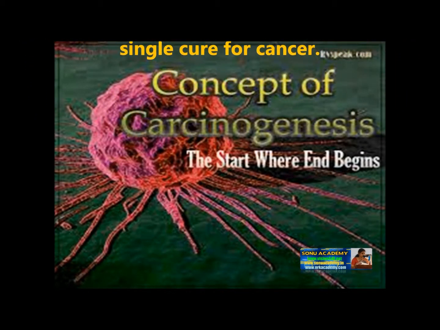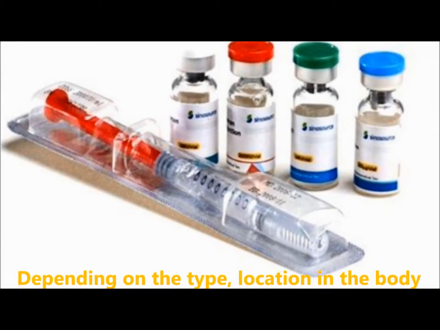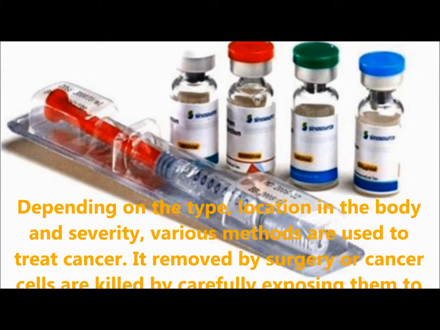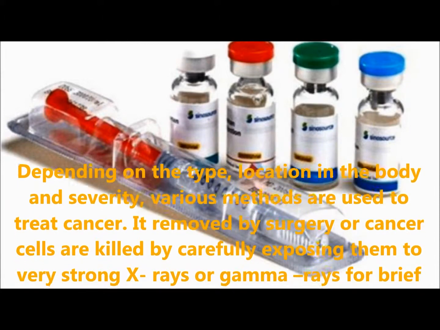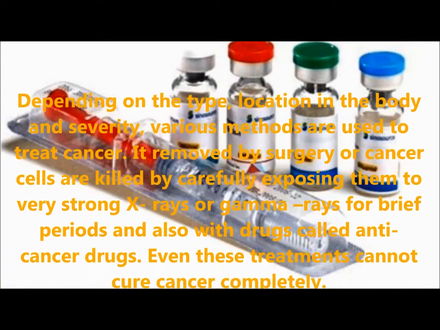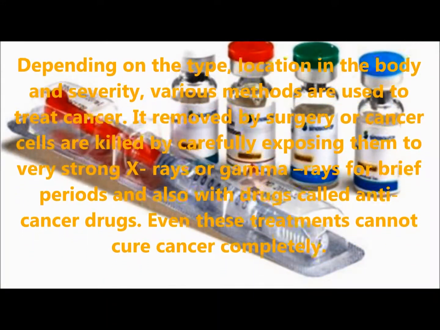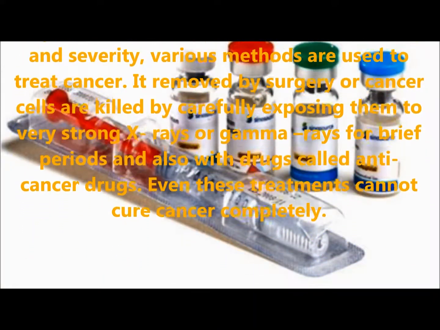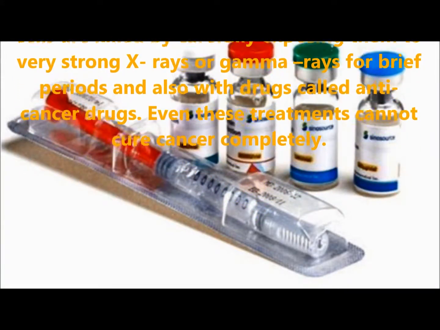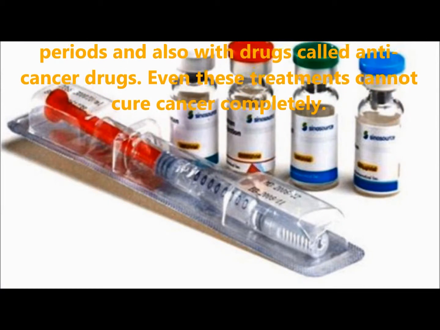There is no single cure for cancer. Depending on the type, location in the body and severity, various methods are used to treat cancer. It is removed by surgery, or cancer cells are killed by carefully exposing them to very strong X-rays or gamma rays for brief periods, and also with drugs called anti-cancer drugs.